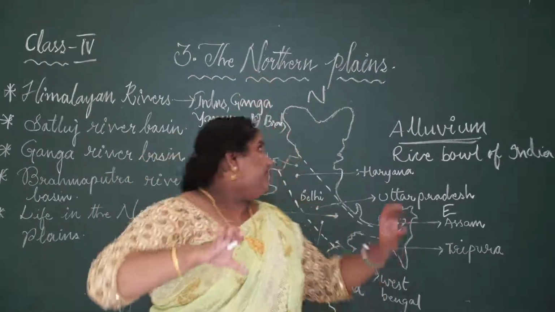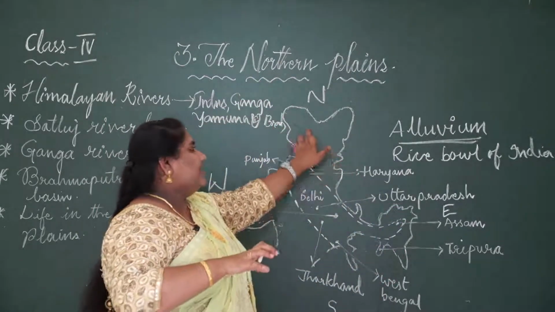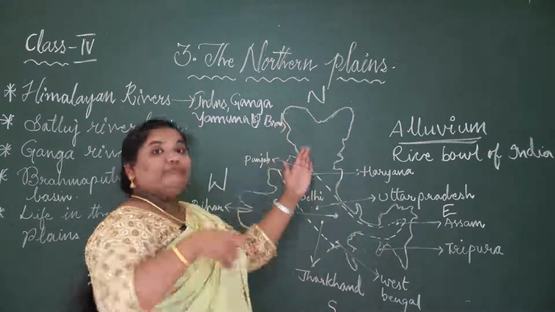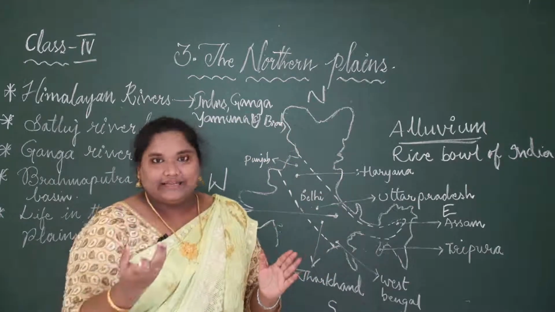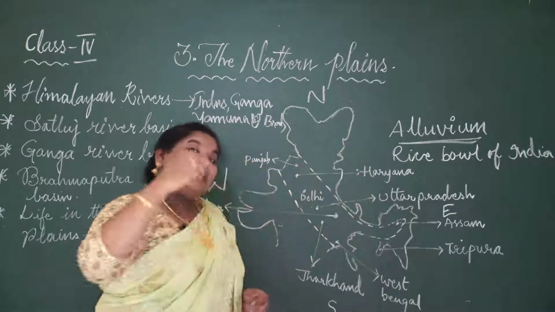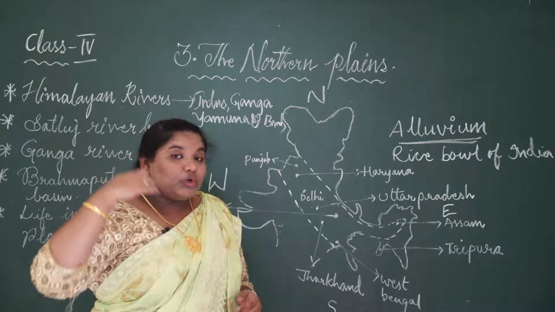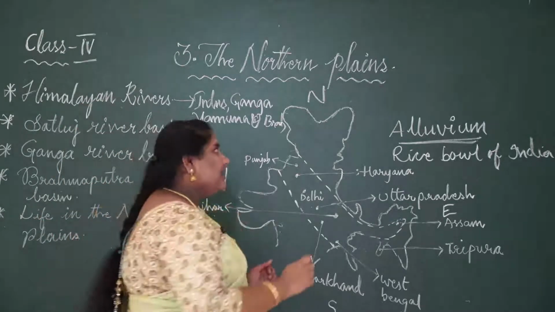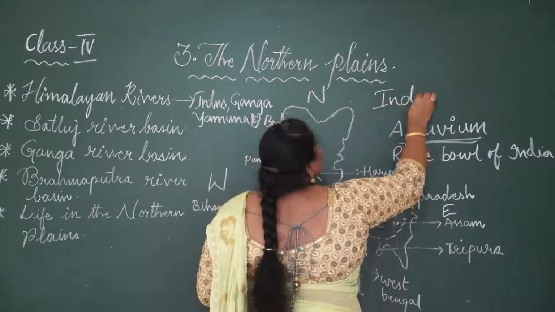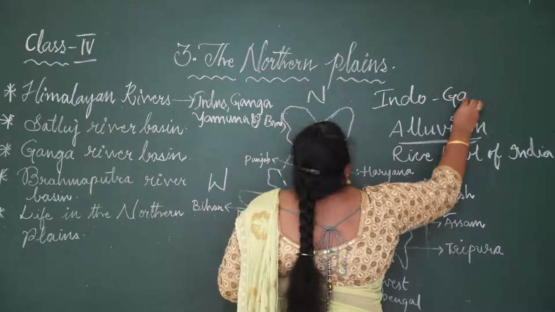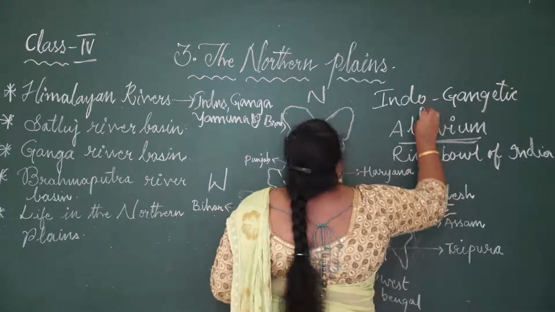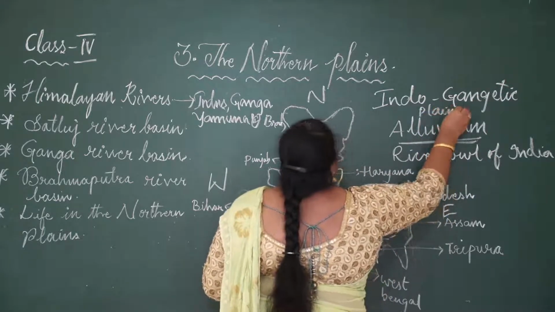Indus flows from the northern part. Here the river flows. So we also have, to this northern plain, another name. What is that? You will learn this in the future classes. When you go to higher classes, you will be learning. But I will be telling you, it is also called as Indo-Gangetic plain. Why is it called Indo-Gangetic Plain?